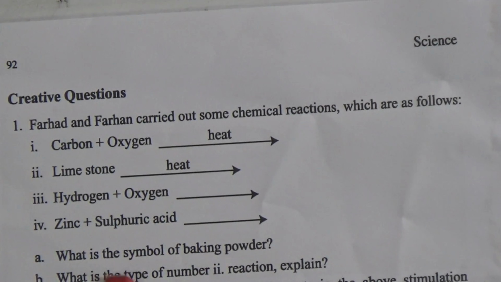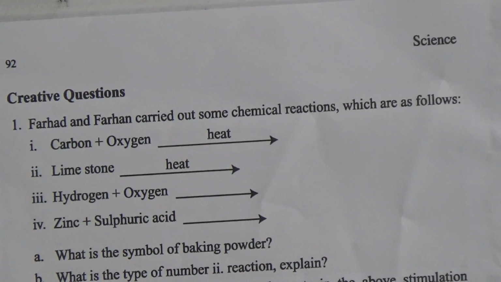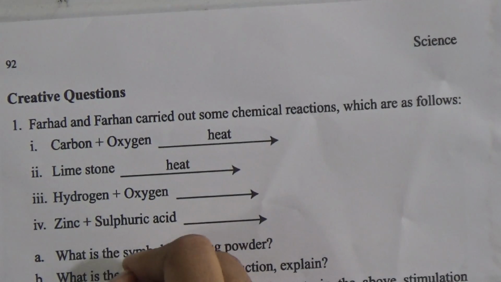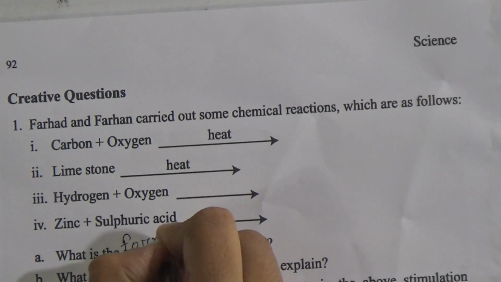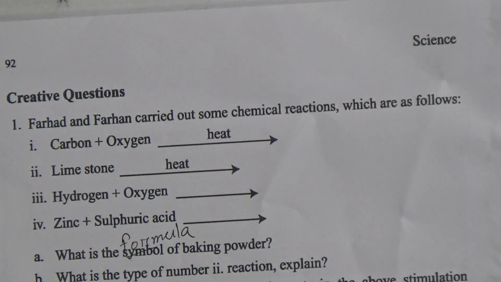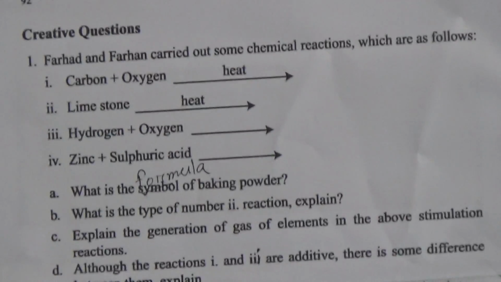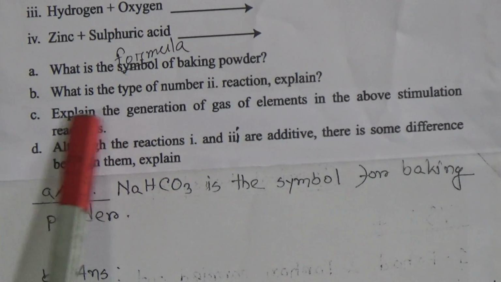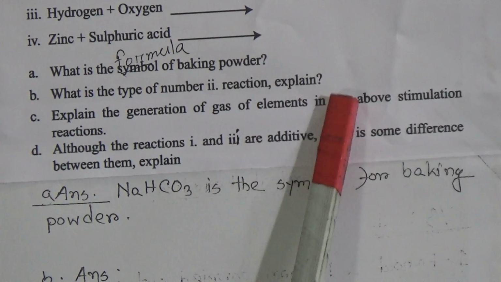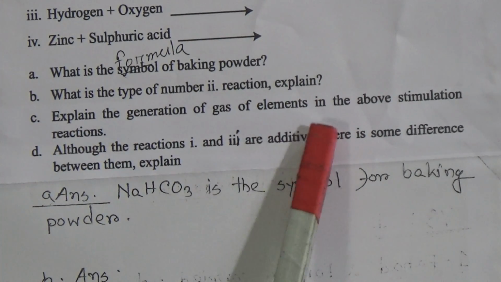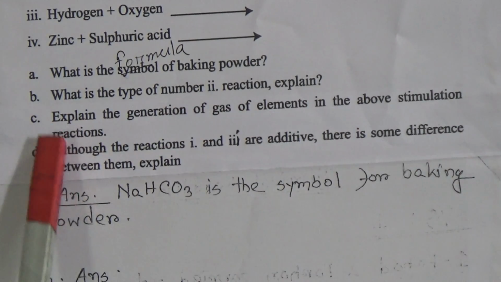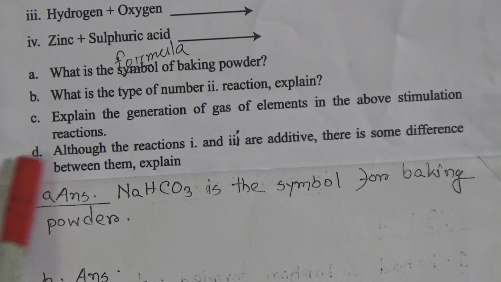First question, what is the formula of baking powder? In your book there is a printing mistake, it will be formula. Now come to question B. What is the type of number 2 reaction? Explain. Now come to C. Explain the generation of gas or element in the above stimulus reactions. Now come to D.